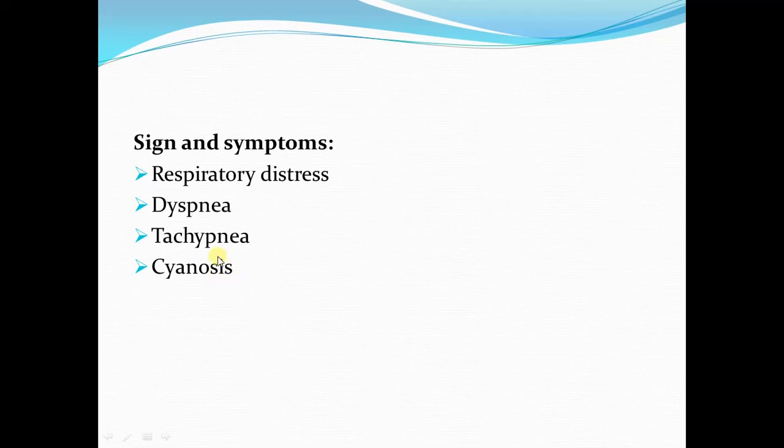Now why is there inadequate oxygenation of the blood and cyanosis? This is because lungs are difficult to expand. They have a tendency to collapse. Many of the alveoli are collapsed, and there is inadequate oxygenation of the blood in the lungs. So this will cause inadequate oxygen in the arterial blood, and there will be bluish discoloration of the skin and mucous membranes.